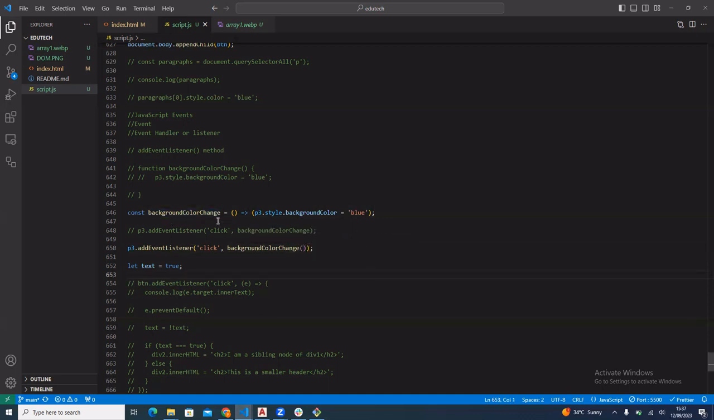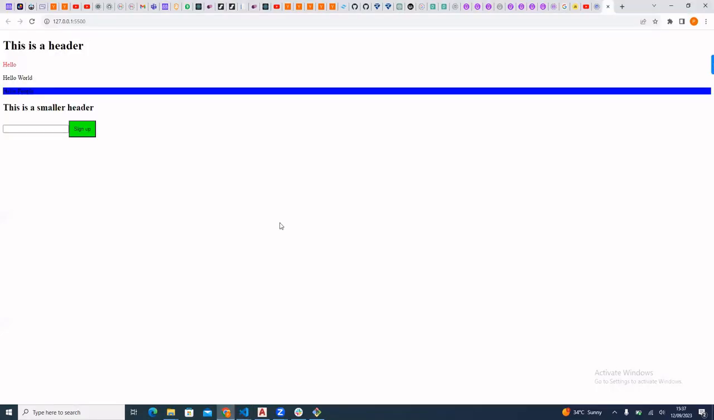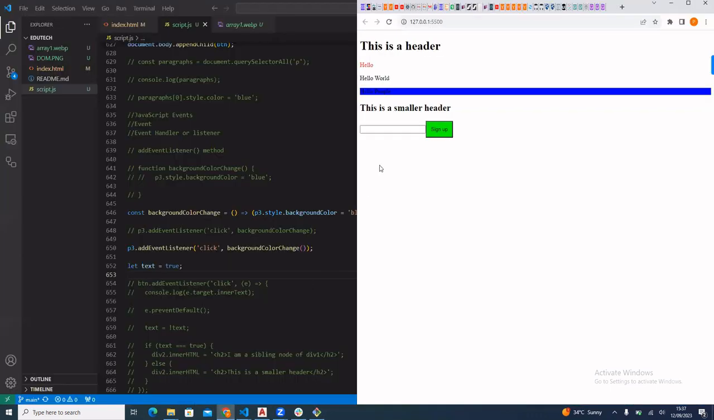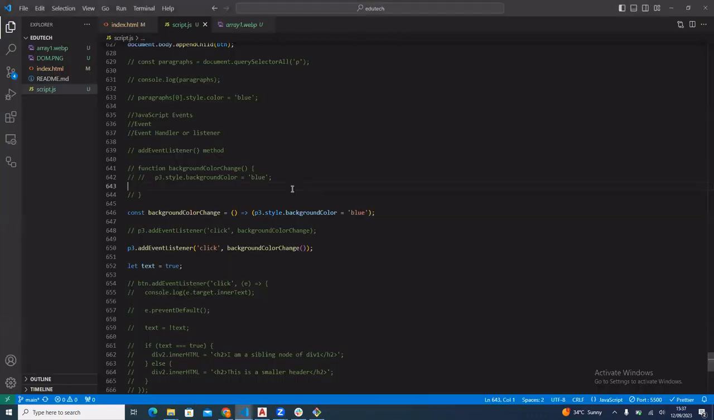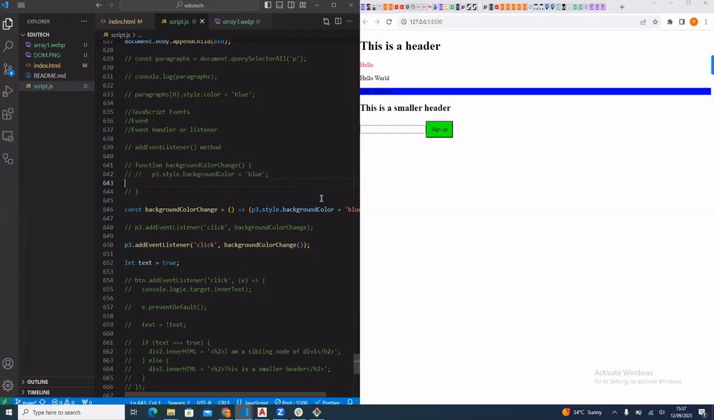We are saying that if I click on this P3 element, I want the color to change to blue. Now see what happened: because I'm calling the function, the color is already blue. It's automatically blue, because what I'm saying is that when the browser starts, run this particular function, which changes it to blue. But if I remove this and refresh, now the background color is red. Then when I click on it, it changes to blue. That is as simple as it gets.